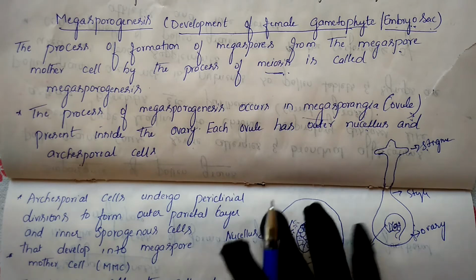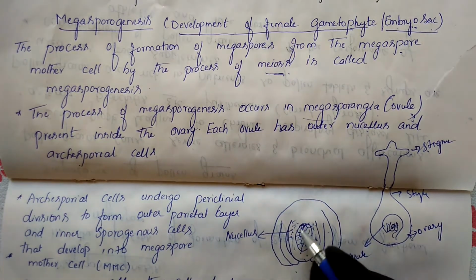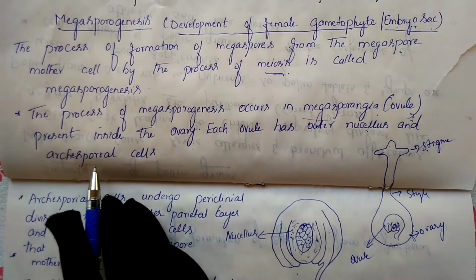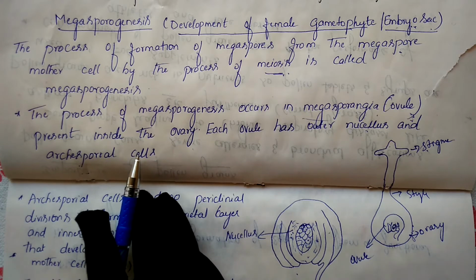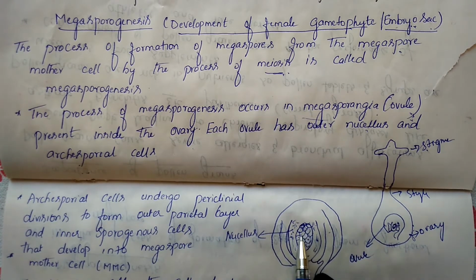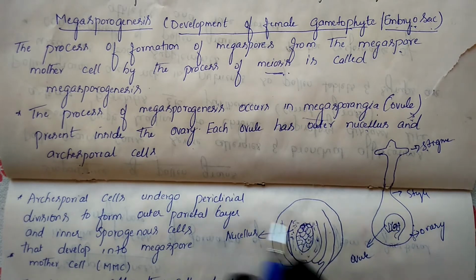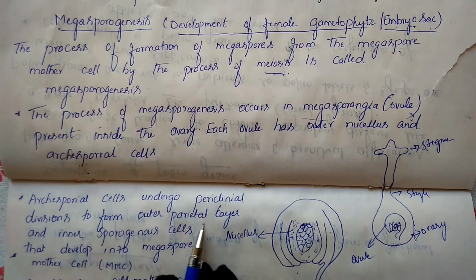Before the formation of the complete ovule, it contains the nucellus, and inside that a mass of cells, which are nothing but archisporial cells. Archisporial cells are hypodermal cells present here. Now these archisporial cells undergo periclinal division to form outer parietal cells and inner sporogenous cells.